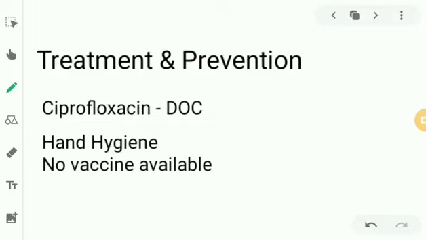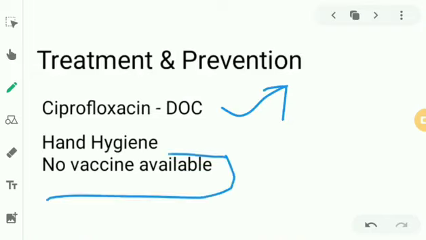Now, treatment or prevention. The drug of choice is ciprofloxacin, a fluoroquinolone. This is the drug of choice. And how can we prevent? There is no vaccine available for shigellosis. Even though we are trying, there is no vaccine available because of the large variation. And by simple methods of hand hygiene and personal hygiene, we can prevent the fecal-oral route of transmission.